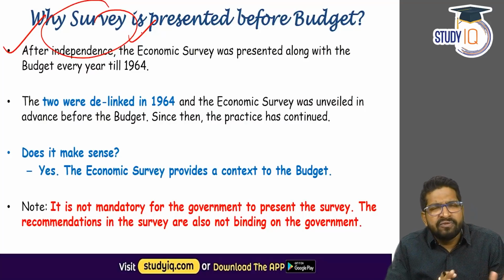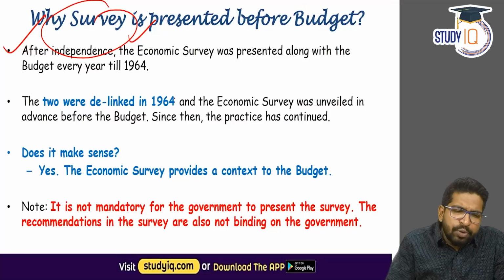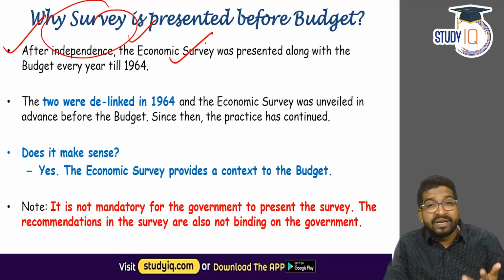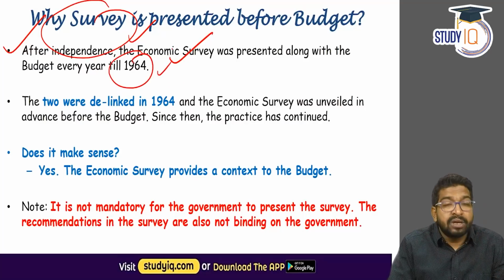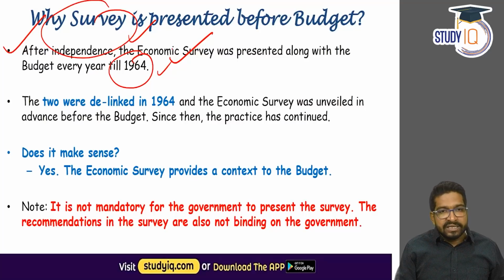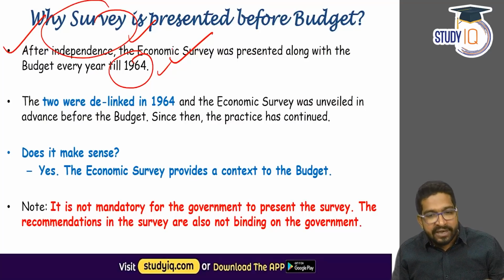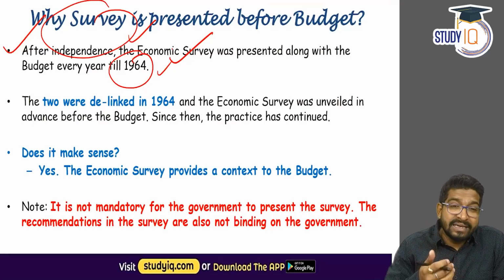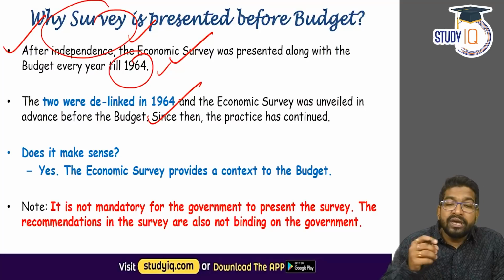In fact, right from independence, the economic survey was presented along with the budget every year till 1964, but the two were delinked. Since 1964, the economic survey is released first, just a day before, and the next day the budget is released, and this practice is being followed even now.